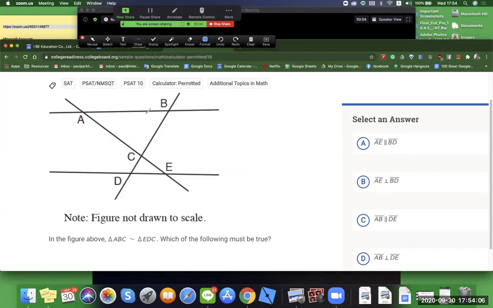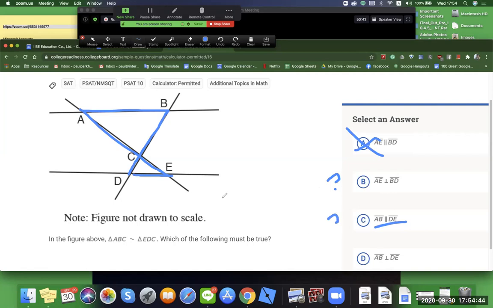Line AE then is parallel to BD. That would be impossible. Okay, cool. Check. B, we have line AE is perpendicular to BD. I don't know. Let's see how much of your geometry you remember, but maybe you don't have to. Line AB is parallel to DE. No, we don't know that for sure either.